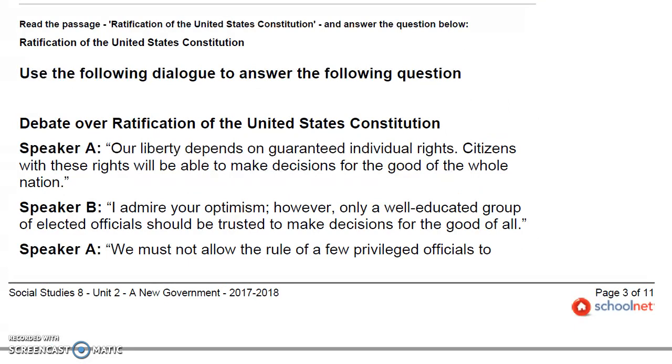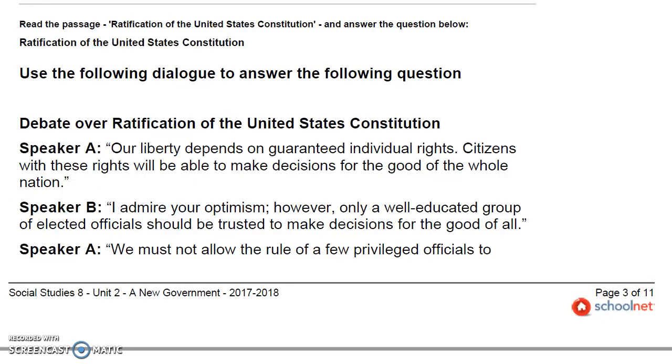Read the passage, Ratification of the United States Constitution, and answer the questions below. Ratification of the United States Constitution. Use the following dialogue to answer the following question. Debate over ratification of the United States Constitution.